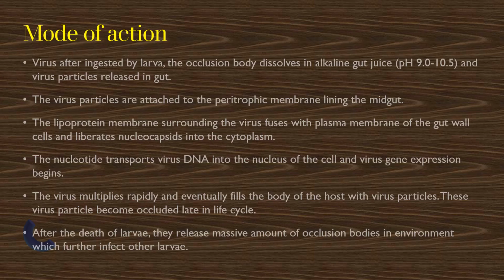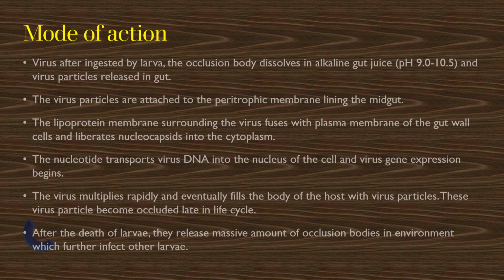Mode of action. After the virus is ingested by the larvae, the occlusion body dissolves in the alkaline gut juice and virus particles are released in the gut. The virus particles attach to the peritrophic membrane lining the midgut. The lipoprotein membrane surrounding the virus fuses with the plasma membrane of the gut wall cells and liberates nucleocapsids into the cytoplasm.